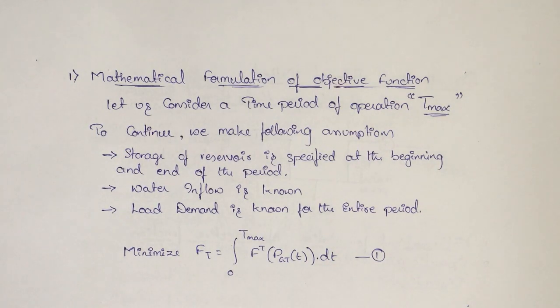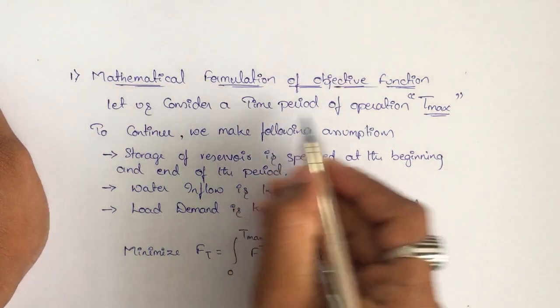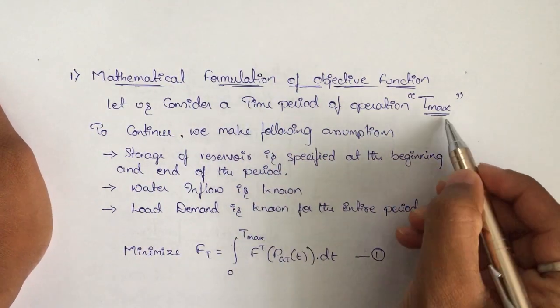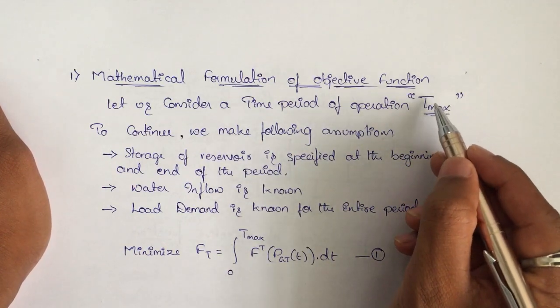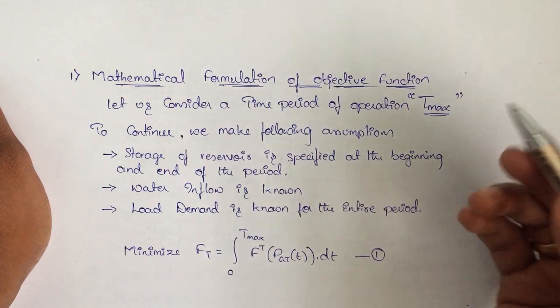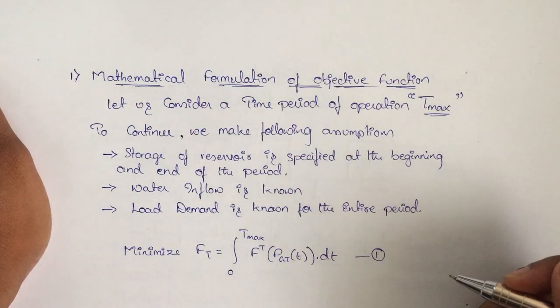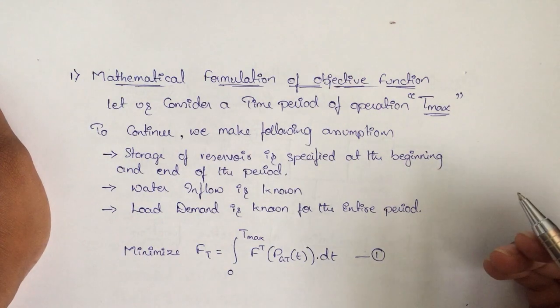In any operation, we need to set a maximum time of operation to analyze the system, and here we are considering it as Tmax. To continue with the further formulation, we are going to assume a few things.